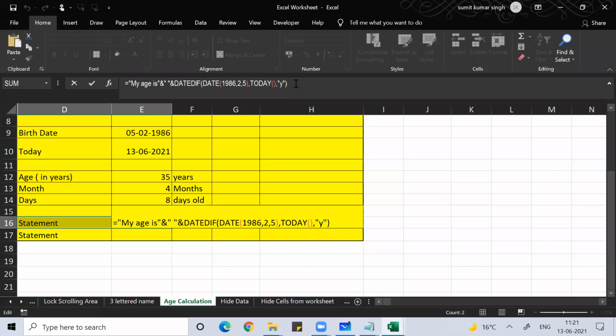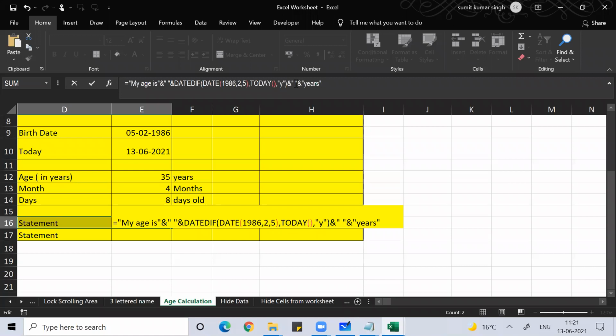After 35, what should come now? After 35, years should come. So I'll Shift 7. Then after 35, a space should come. Double quote, space, double quote, Shift 7. So my age is 35, space. Then what should come? Years should come. Can you understand this?